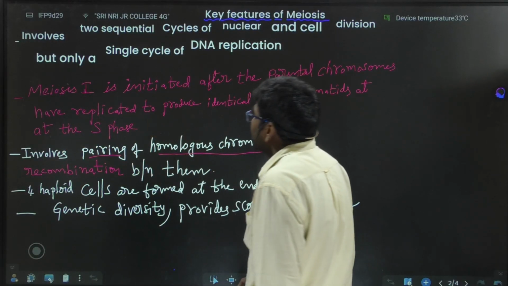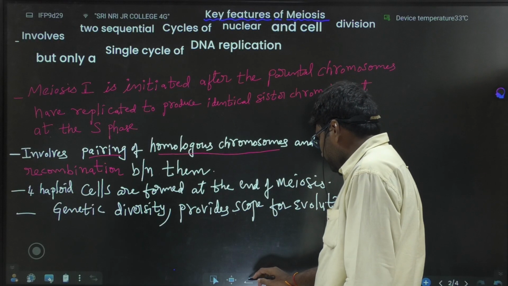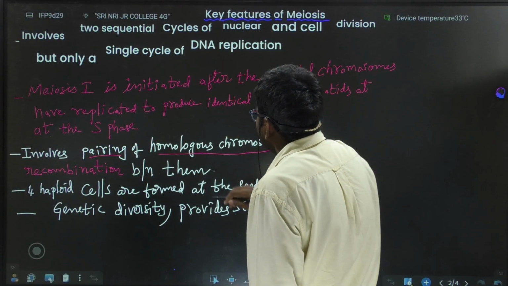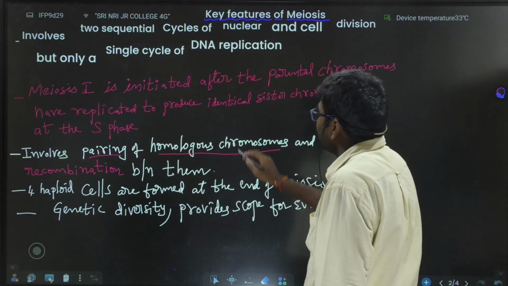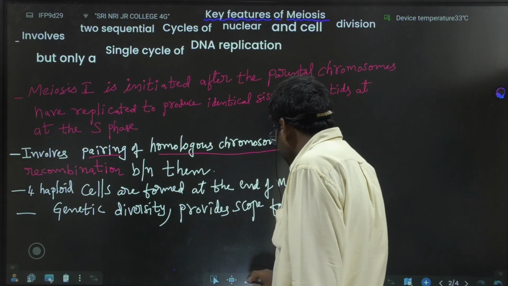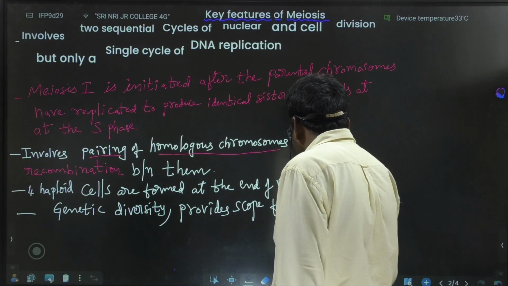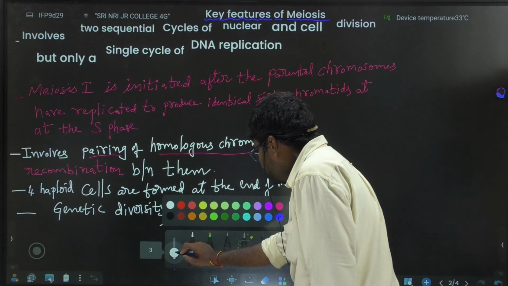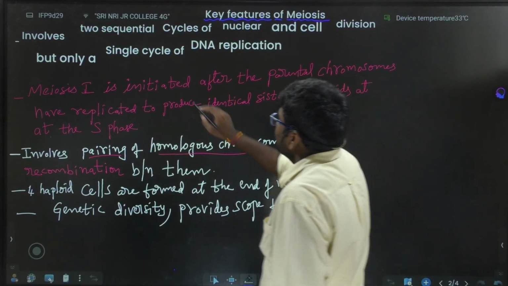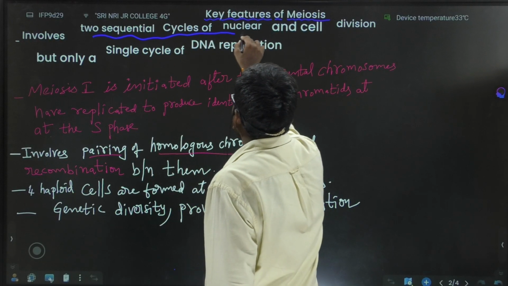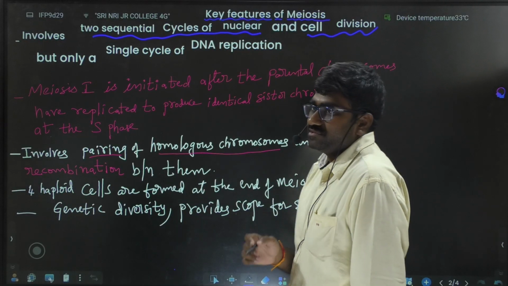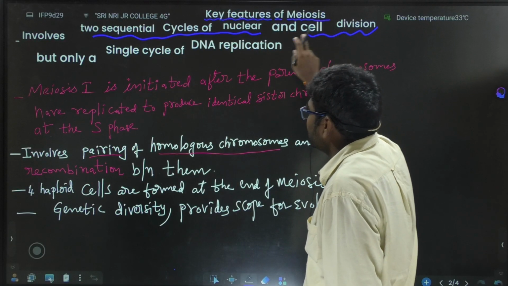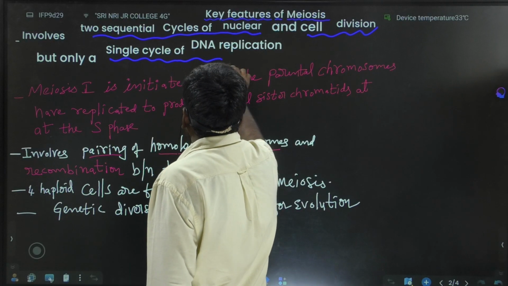It involves 2 sequential cycles of nuclear and cell division, but only a single cycle of DNA replication takes place.